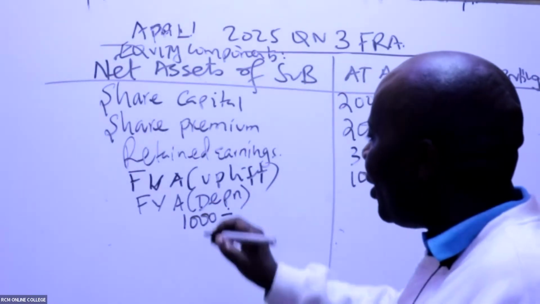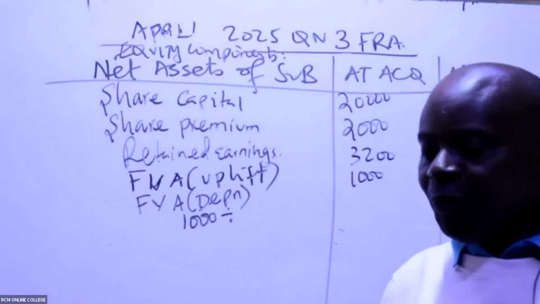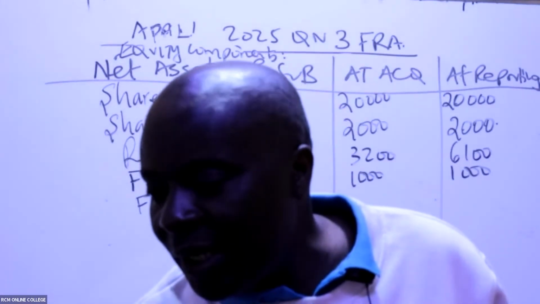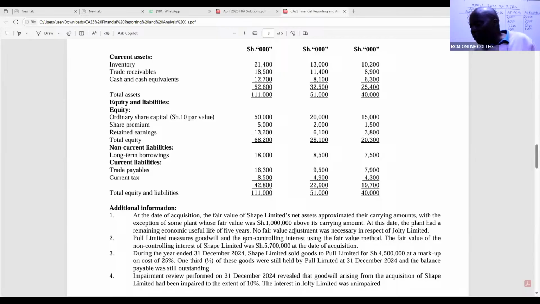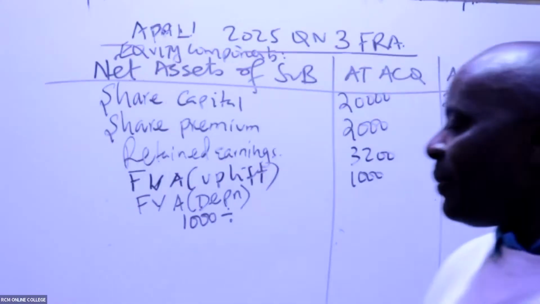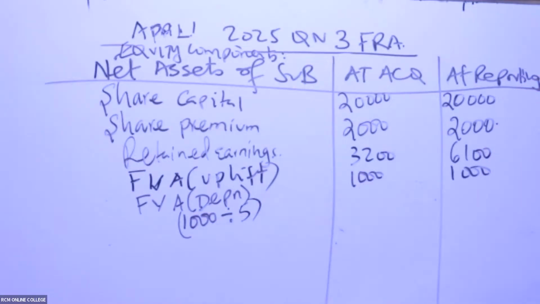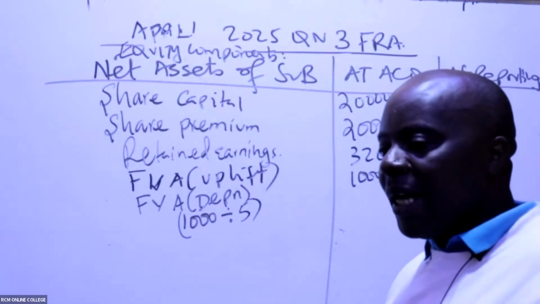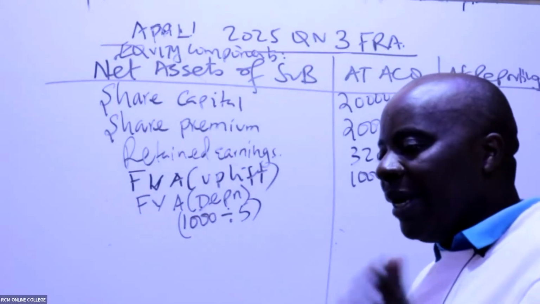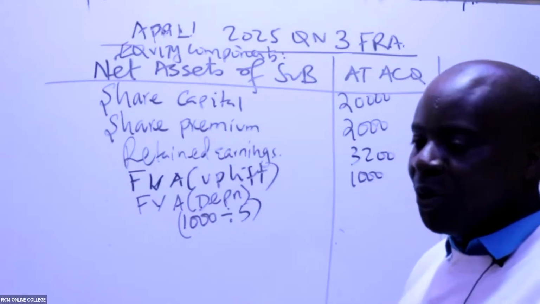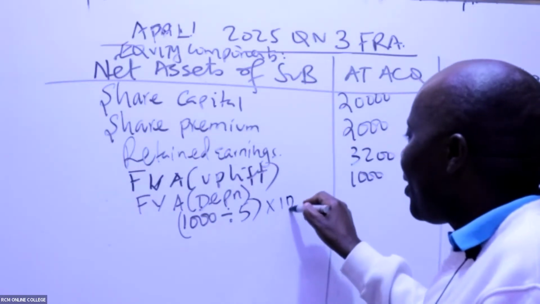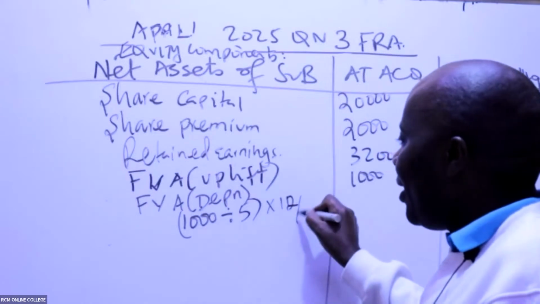We divide by the useful life. Do we have a useful life? Yes, you can easily cram these, very easy. The useful life they're telling us is that at this date, the plant had a remaining useful life of 5 years. So you divide this by 5. And then remember, we had stayed with this subsidiary for how many years in this financial year? Since we bought it to today, how many years are we talking about? 1 year. So just for your revision, depreciation has to be time prorated, times 12 over 12.